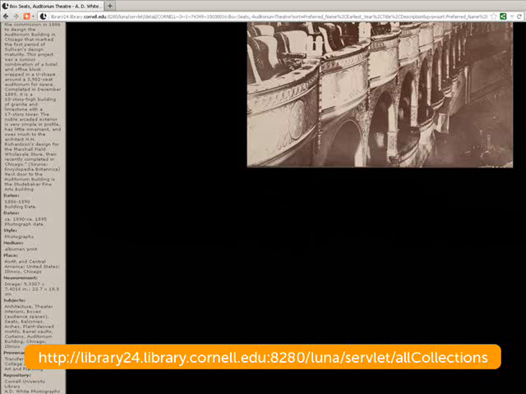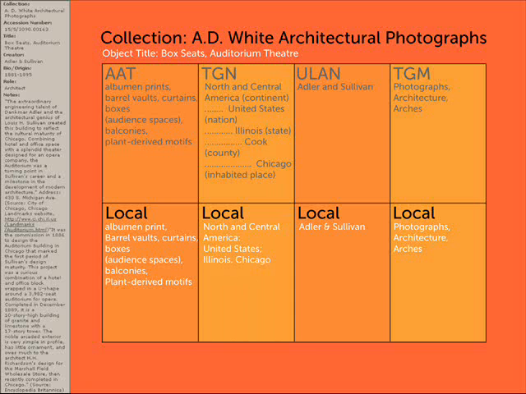The description of geographic information that appeared in the local record also seemed to be a simplification of the information listed in the AAT. And here is a graphical breakdown of the attributes of the record, and of which controlled vocabularies I believe the terms were drawn from, and similarities and differences between the two.